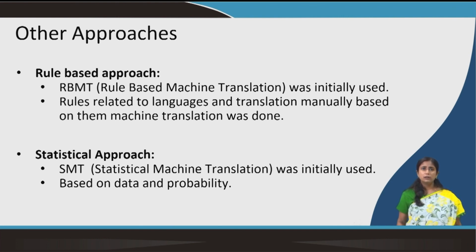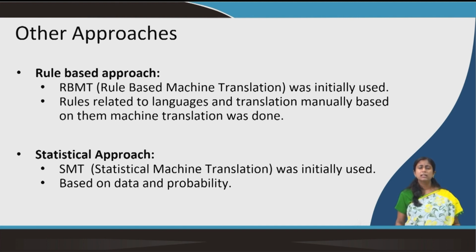The rule based model was started for machine translation, and then it was also used for other applications. Rules related to language and translation were manually charted out. I will list all the rules related to a particular language, and based on that the machine will be trained. Basically I will have a set of rules, and those rules I will teach the computers, and based on that the machine will translate.